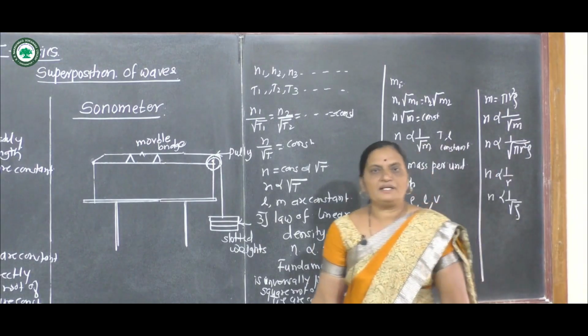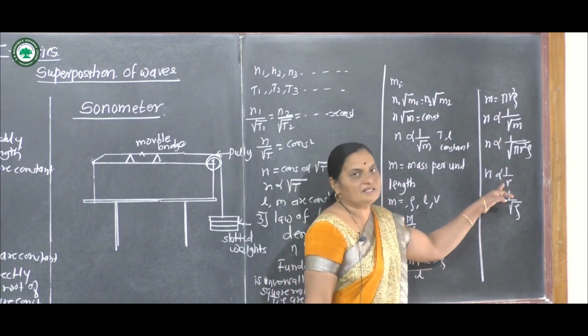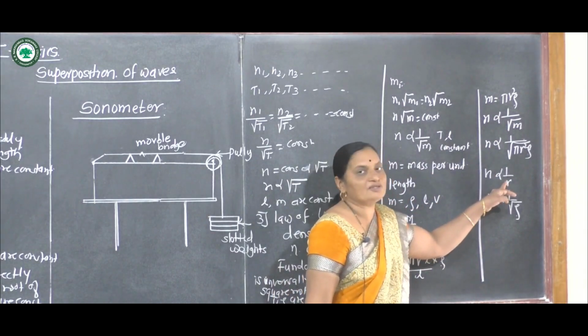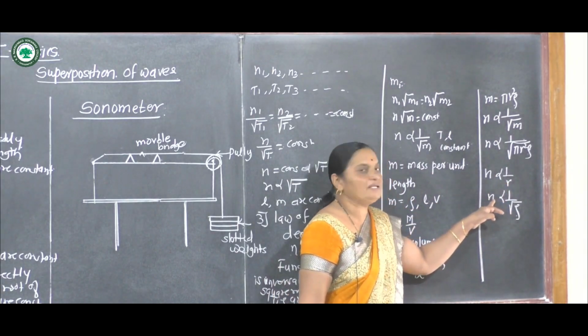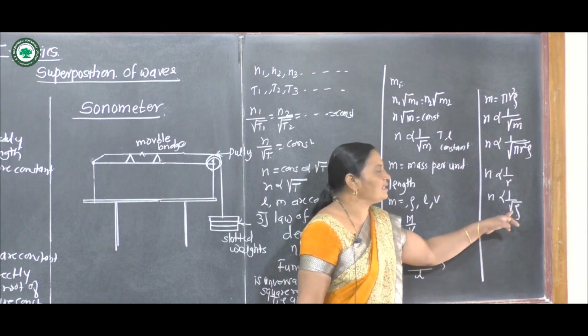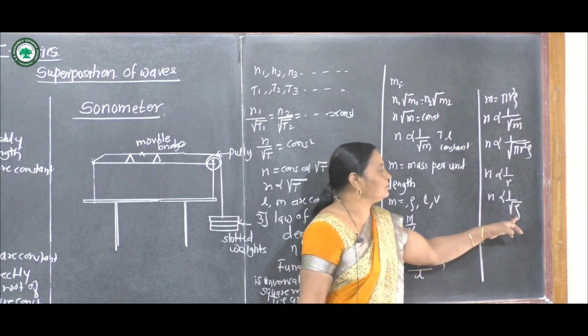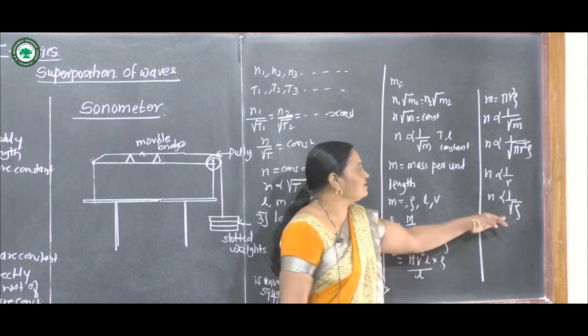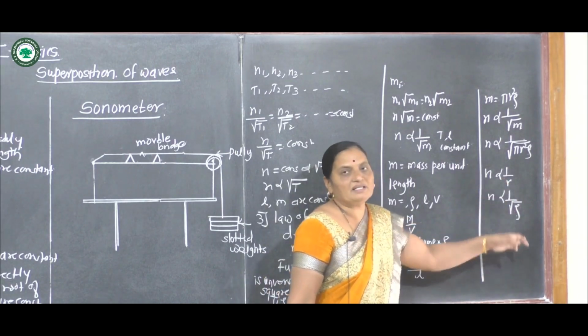Thus, fundamental frequency is inversely proportional to the radius of the wire, and fundamental frequency is inversely proportional to the square root of density. These are the two supplementary laws.